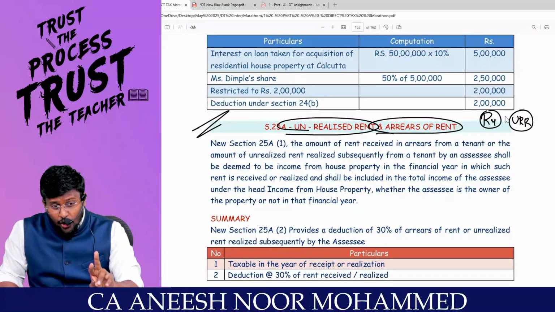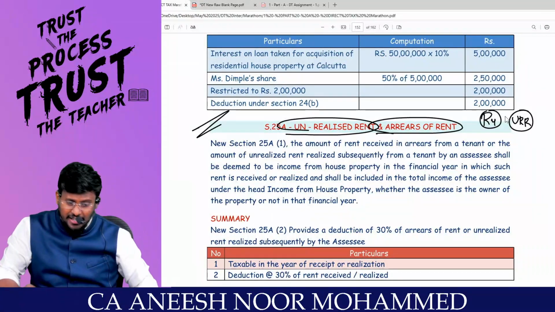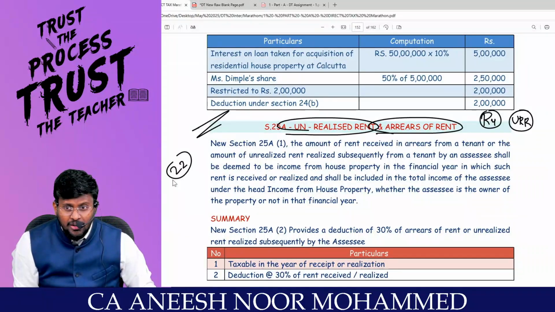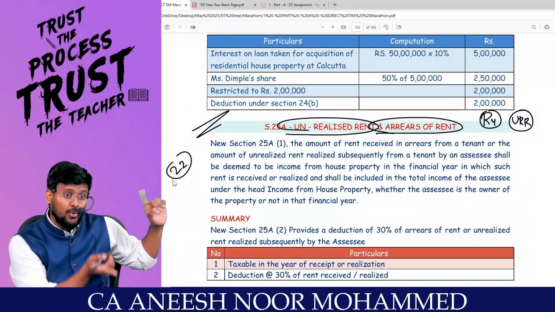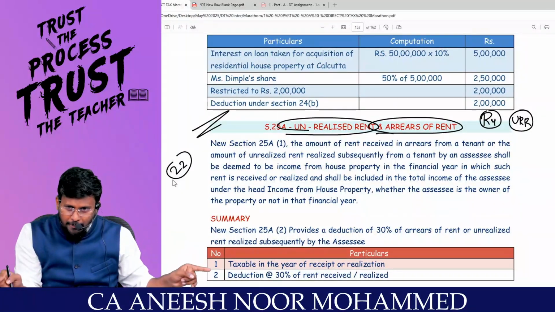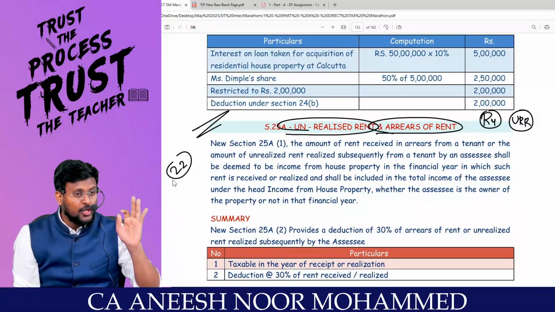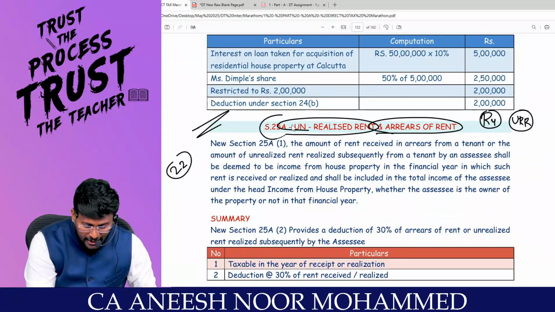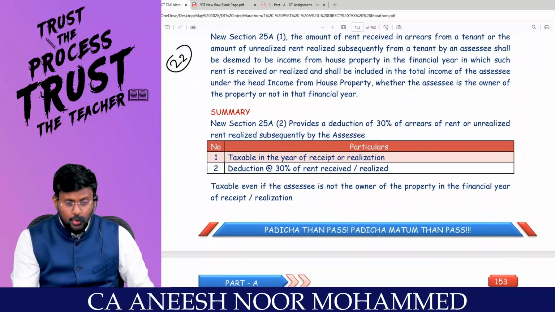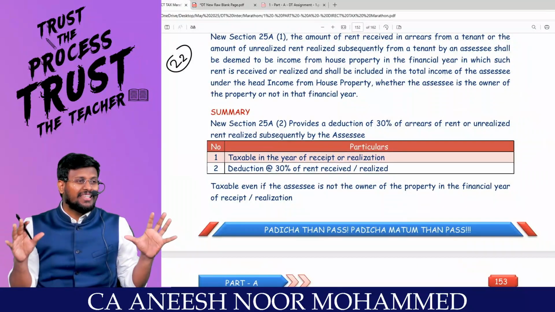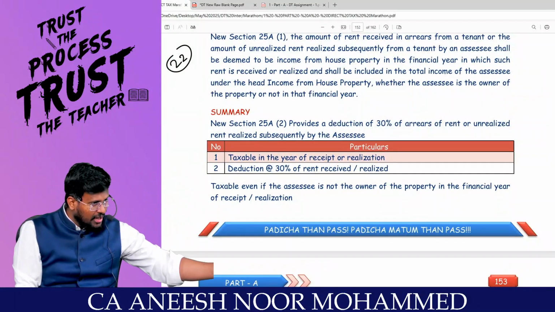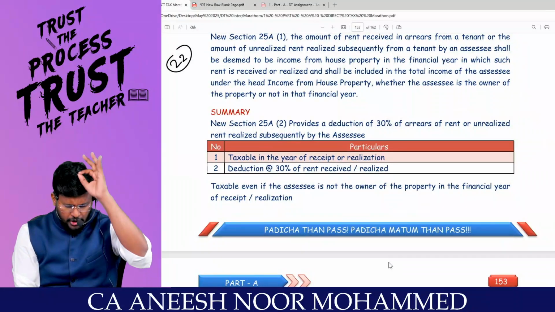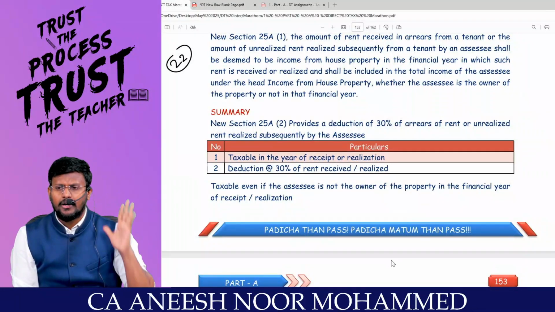And in the year of receipt of the unrealized rent, sometimes you would have sold the property. Sometimes capital gain would have come and you would have taxed the capital gain. No problem. As per Section 22, in order to tax the income, you should be the owner of the property. But Section 25A says that even though you are not the owner of the property, if in future you recover the unrealized rent or arrears of rent, it should be taxable under the head income from house property.